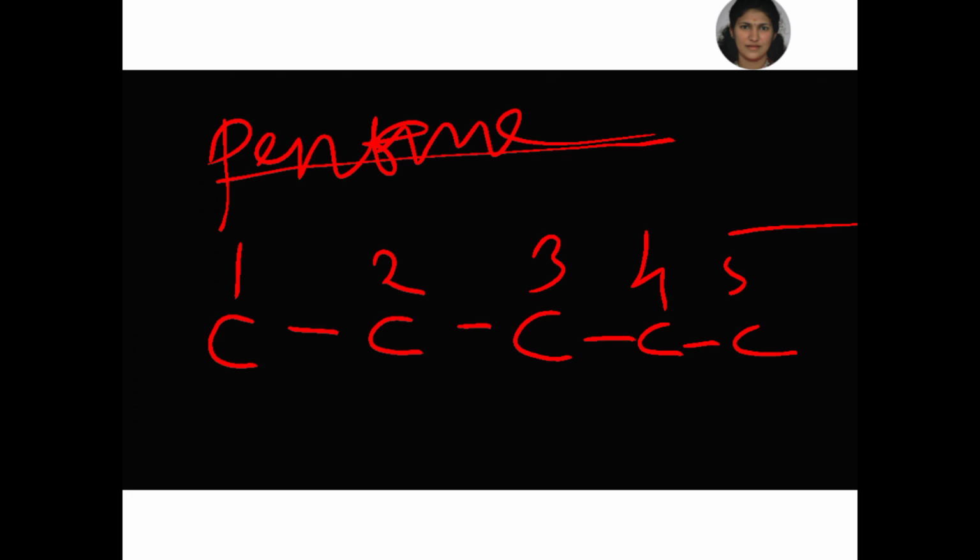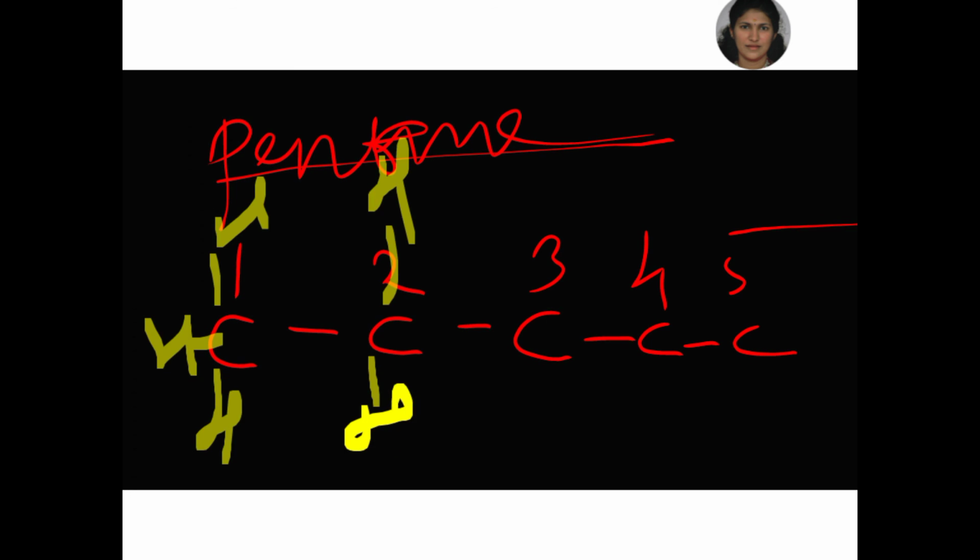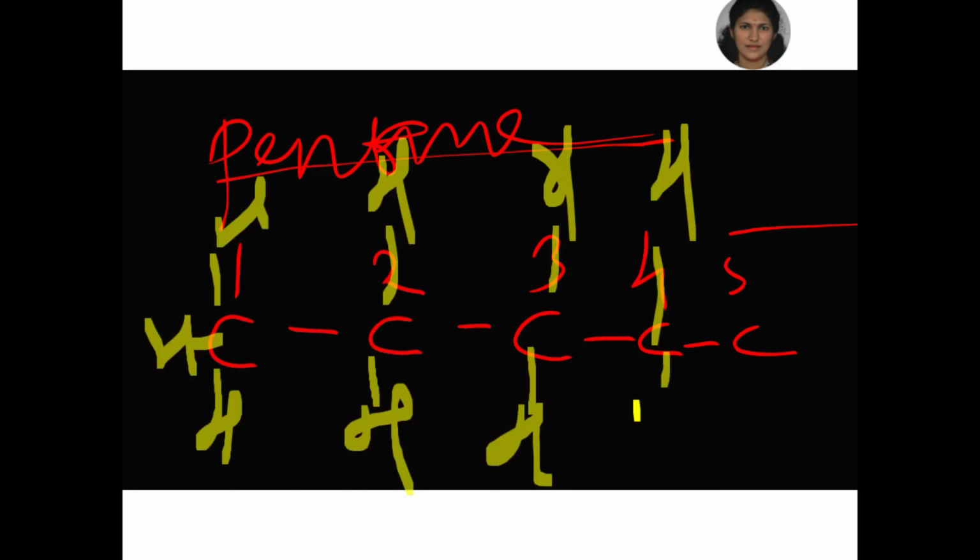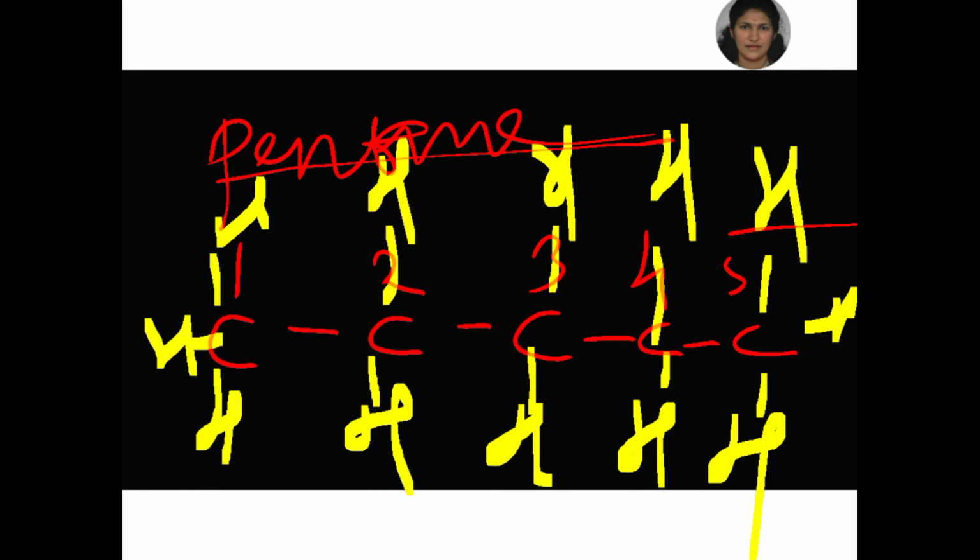Then in the next stage you add hydrogen atoms by satisfying the tetravalency: 3 hydrogens on the first, 2 hydrogens on the second, the third also 2 hydrogens, the fourth also 2 hydrogens, and the fifth 3 hydrogens. So this is pentane, or otherwise normal pentane, n-pentane.